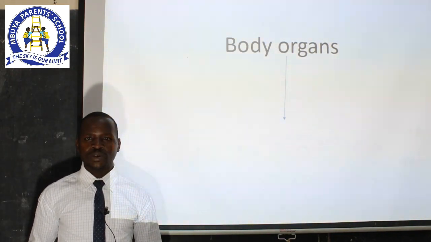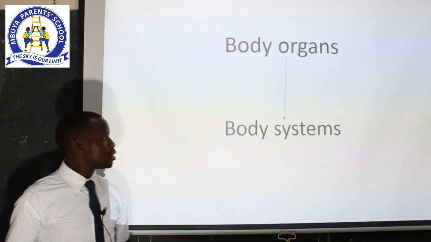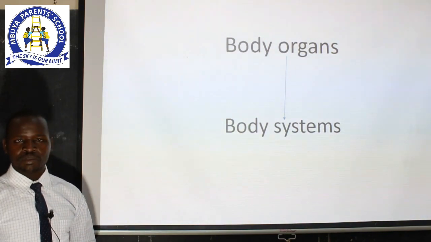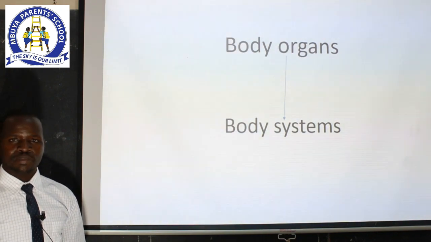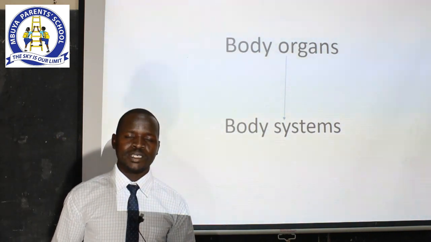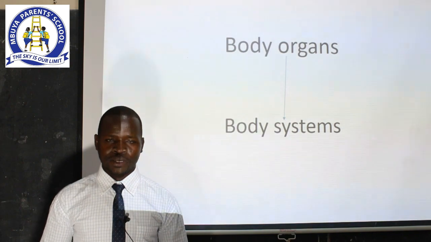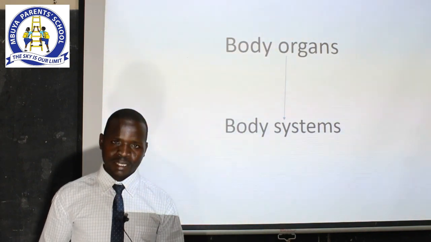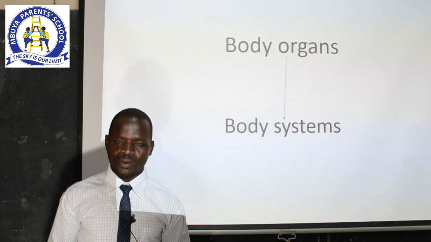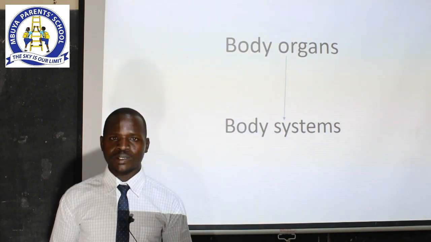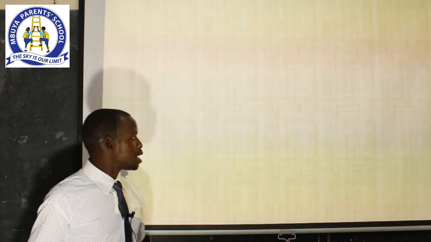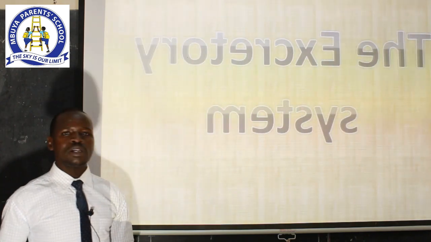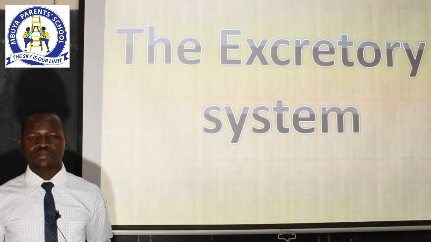And here we are talking basically about the human body, which consists of different body systems. You learned some of these body systems in the previous classes, like the circulatory system, the respiratory system, the digestive system, and already we have learned about the musculoskeletal system in primary 7. For today's lesson, we shall look at one of these systems, and that is what we call the excretory system.